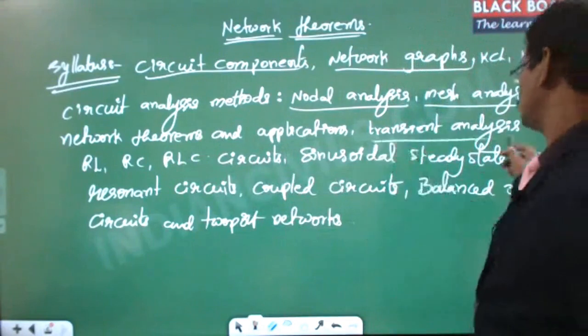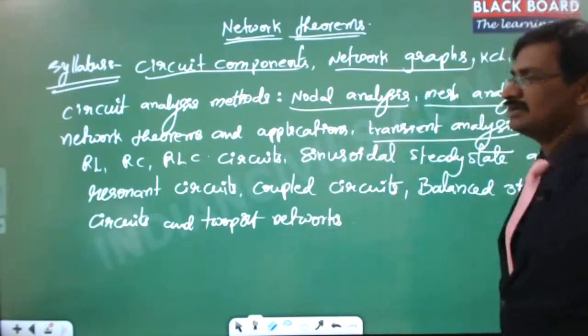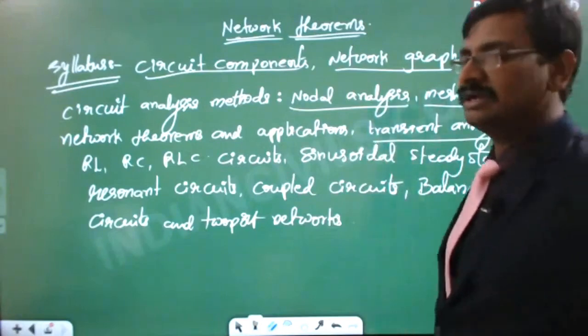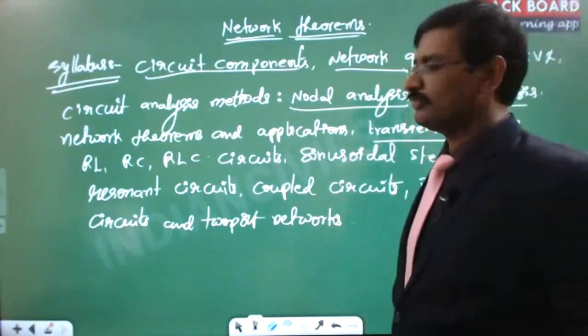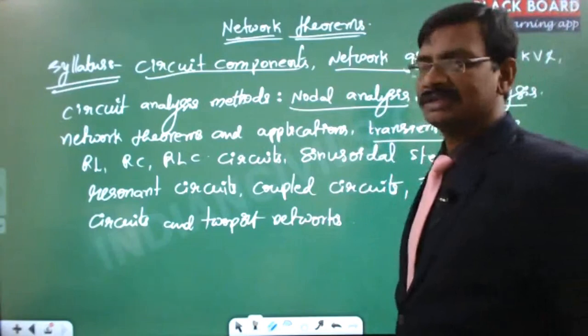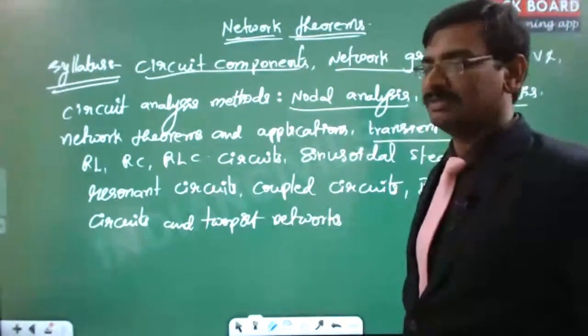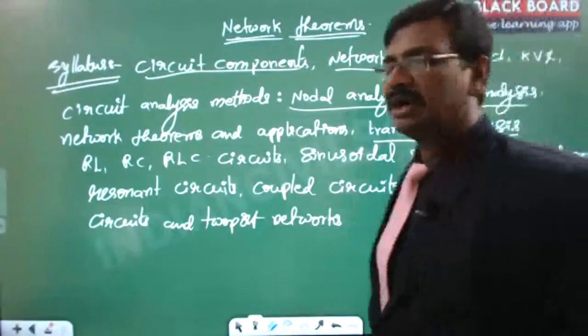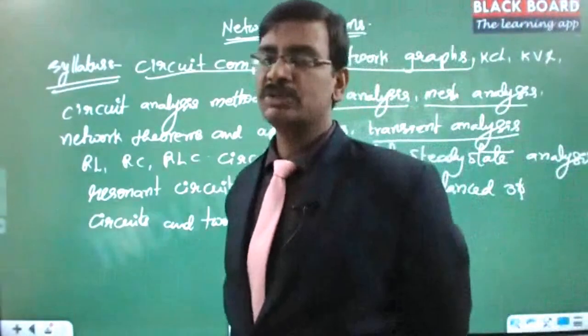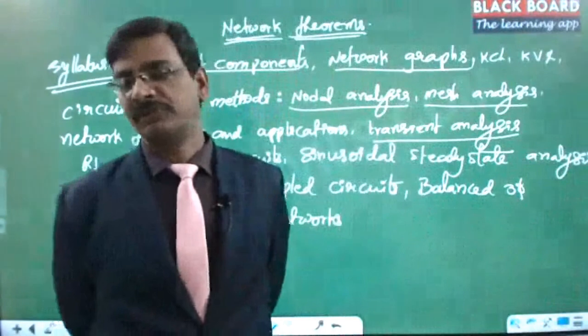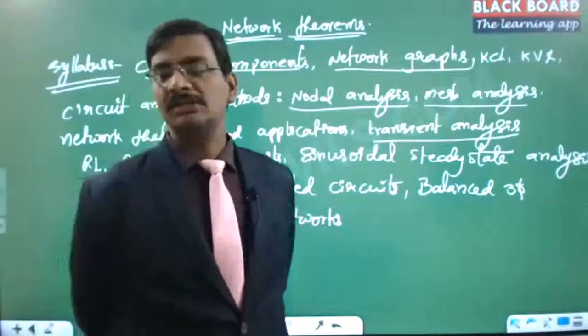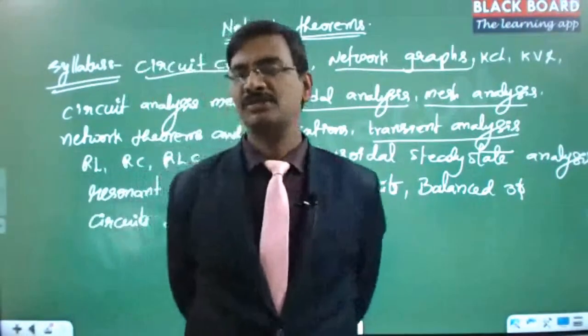And then we will be doing transient analysis, both DC transient analysis and AC analysis. Mostly we will be discussing only DC transient analysis, and that is a very important subject. Why? Because it's not just from the circuits perspective, it's more from the power electronics perspective, because in power electronics all these transients matter a lot.